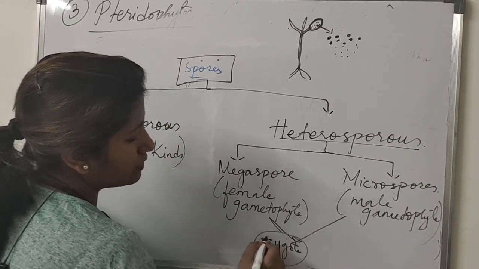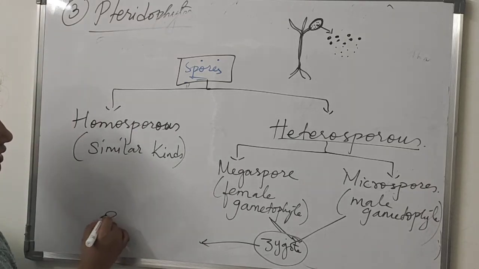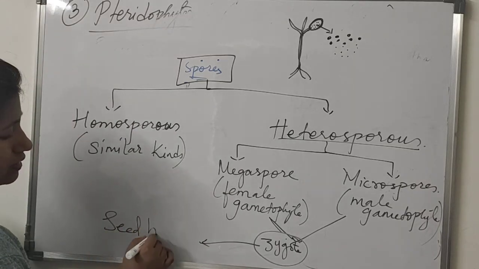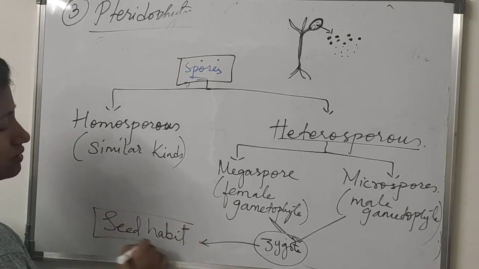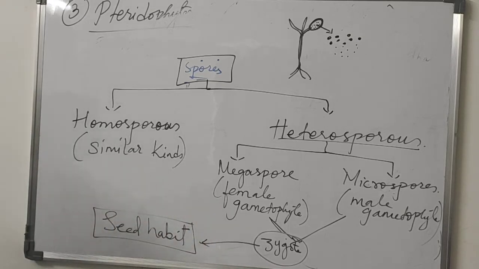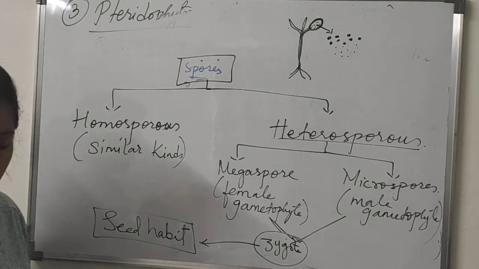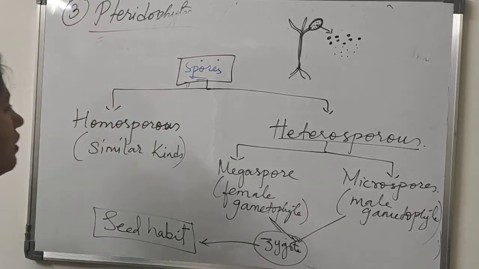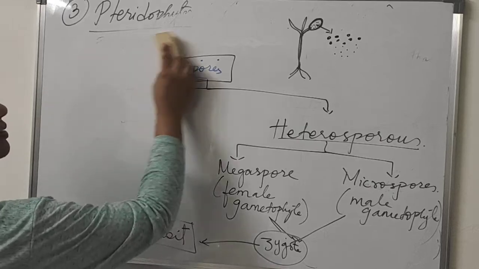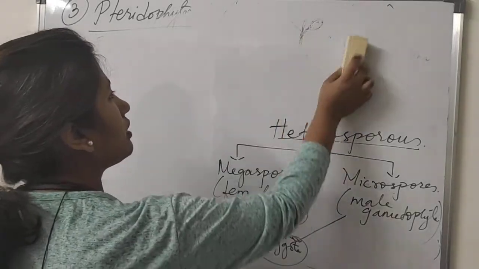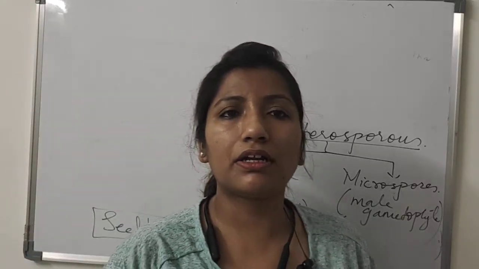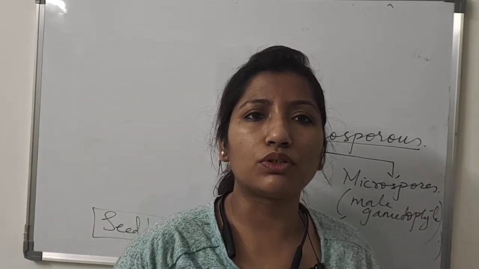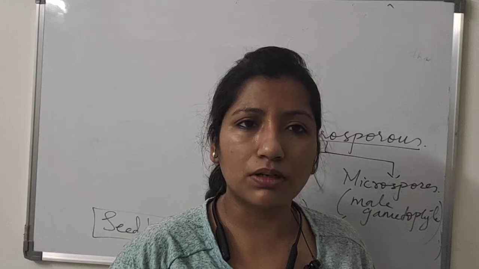And what does the zygote refer to? The zygote refers to the seed, and this seed has a special feature which we call seed habit, and this seed habit is a very important step for evolution. Okay, because this seed will give rise to a new individual, and a new individual determines the evolution, right?